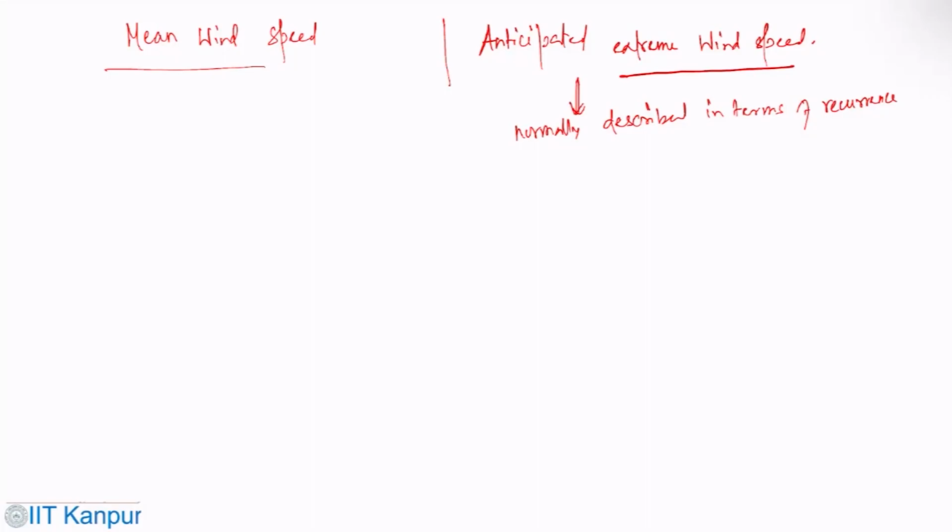Actually, determination of extreme wind speeds by actual measurement is quite difficult since it would require measurements over a long period of time. It is possible to estimate extreme wind speed, however, by using extremes over shorter period of time together with a statistical model.